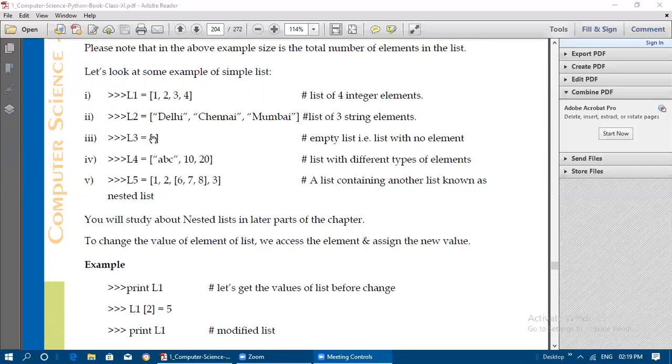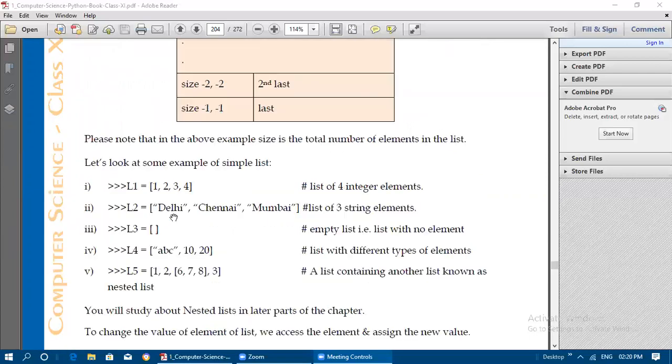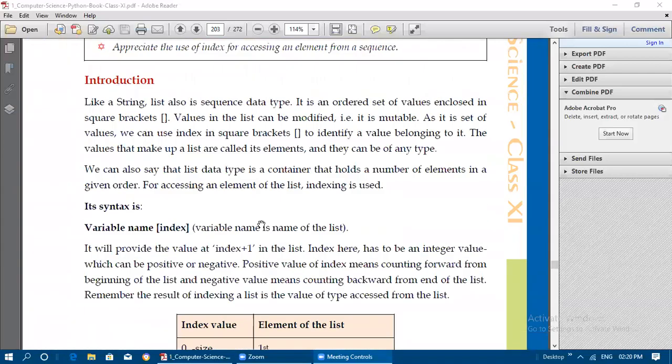If you are not passing any value to the list, you can simply use the opening square bracket and closing square bracket. Inside, nothing we should give. So L3 is equal to opening and closing square bracket. This is an empty list with no elements. Now L4. L4 is having different types of elements. As I discussed in the first paragraph, it can have any type of value. So it has a number of elements, and those elements can be of any type.